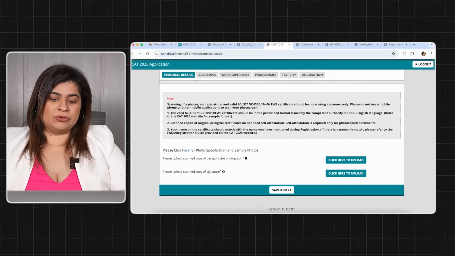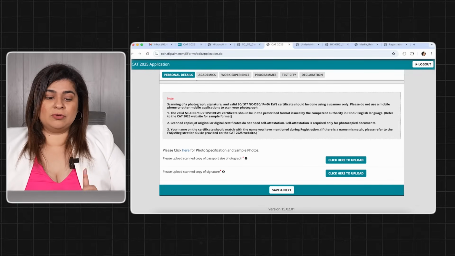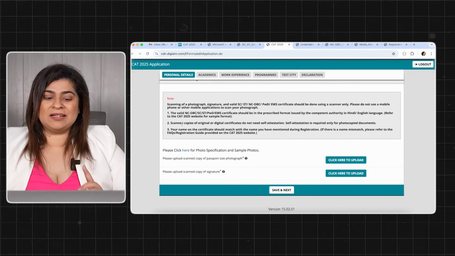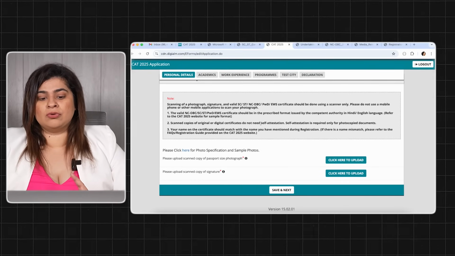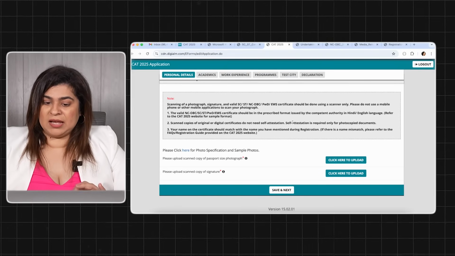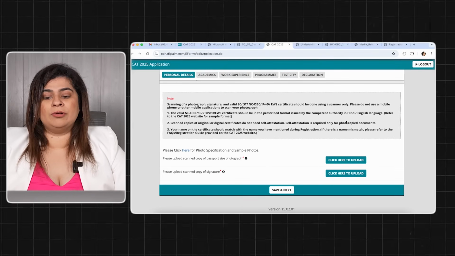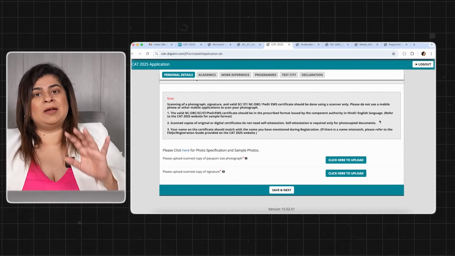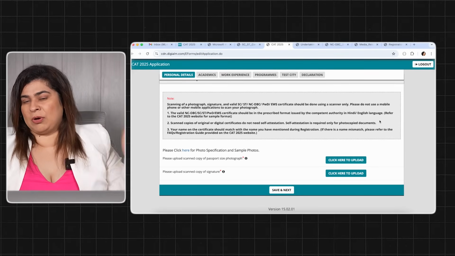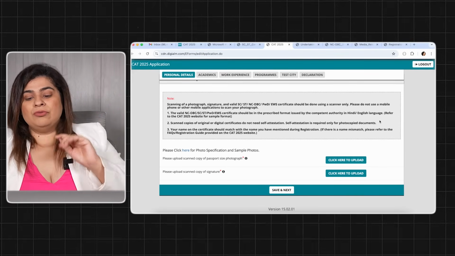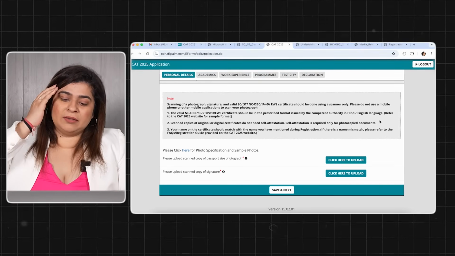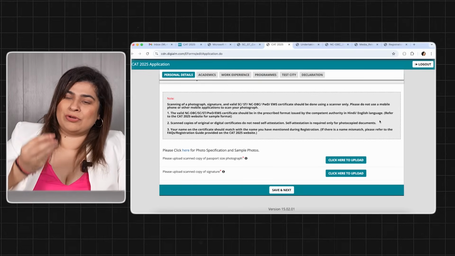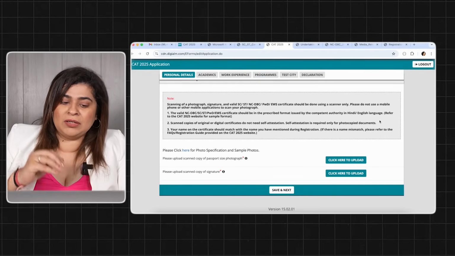Now when you look at your documents, they've mentioned scanned copies of original or digital certificates do not need self-attestation. Self-attestation is required only for photocopied documents. अगर आपका original certificate नहीं है, you have a Xerox copy of it, then you need to self-attest it. Self-attest means sign on it yourself. Rest otherwise best option is please original certificates को scan करके रख लो and upload them.